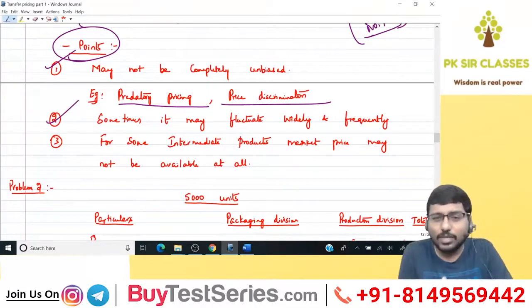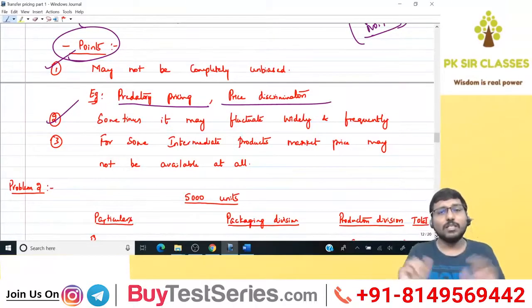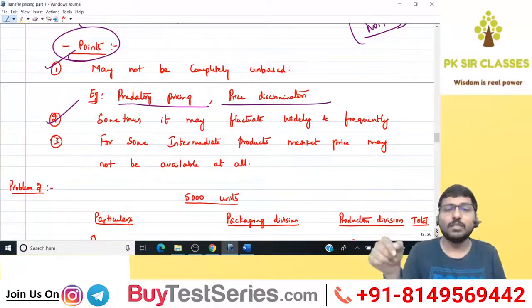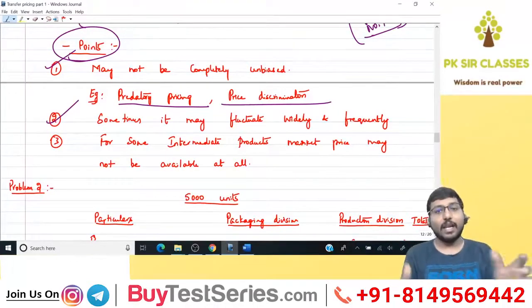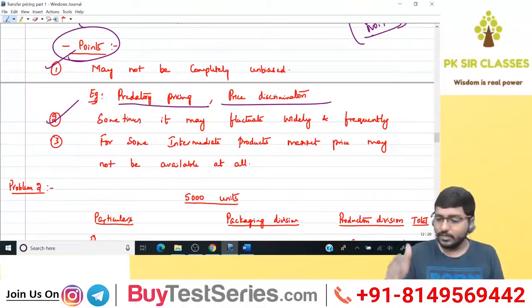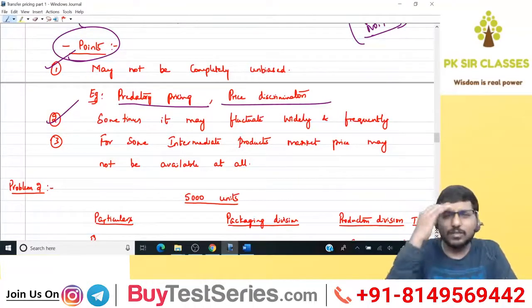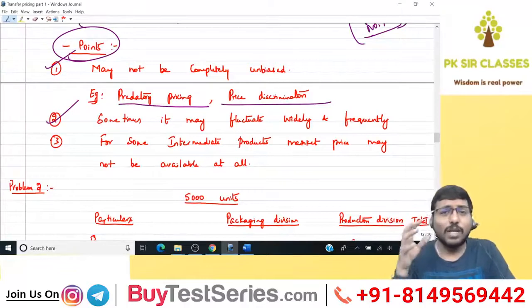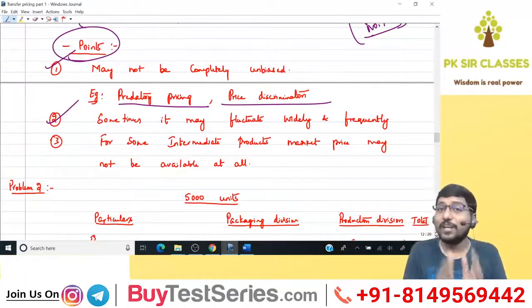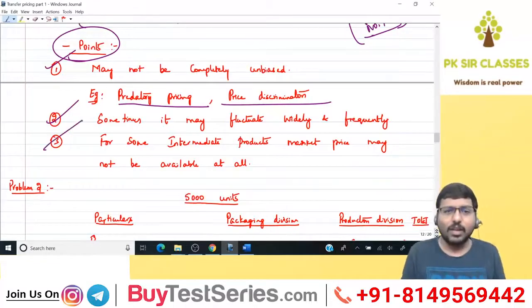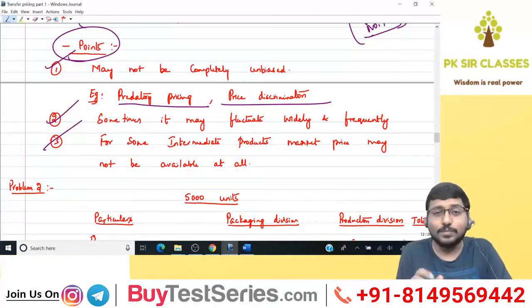You are taking market price, that is right, but the problem is, if it keeps on changing, which price will you take? Today's price, tomorrow's price, day after tomorrow's price? It doesn't work that way. Second, it is fluctuating widely. From 18 it's becoming 24, from 24 it's becoming again 17, from 17 it's becoming 23. Which one will you take? Then it becomes a real chaos, and you'll not be able to finalize a particular price. That's another negative point of fixing TP based on market price. Got it? Next.